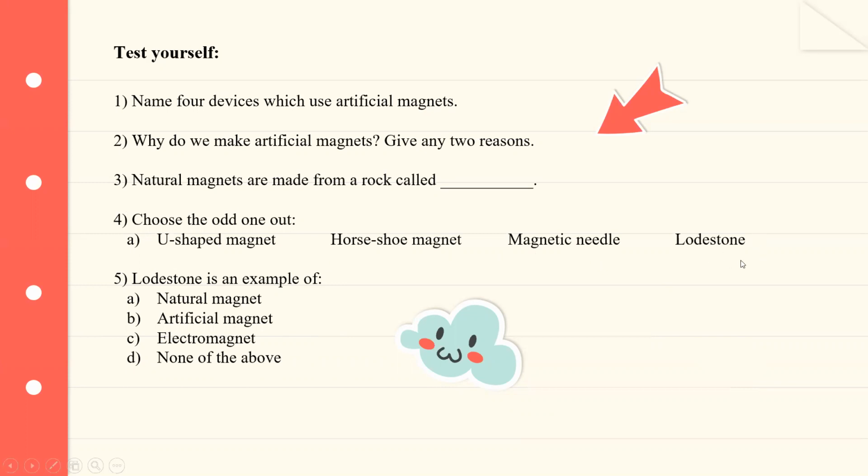I was talking about this. The clue here is artificial and natural magnets. Lodestone is an example of: natural magnets, artificial magnets, electromagnet, or none of the above. So do solve these questions for better understanding of the concept.